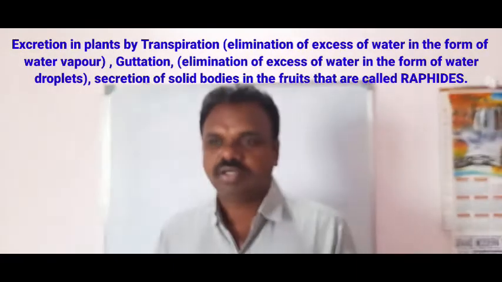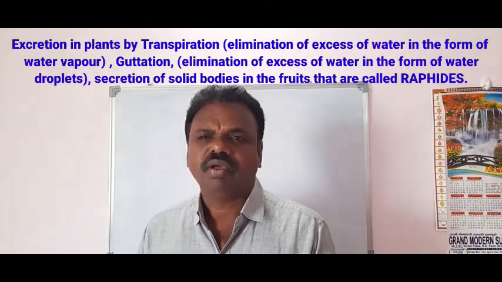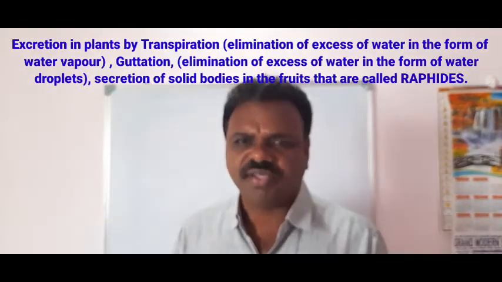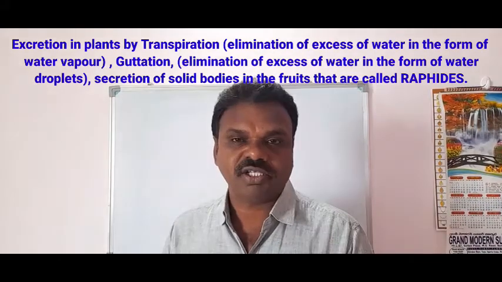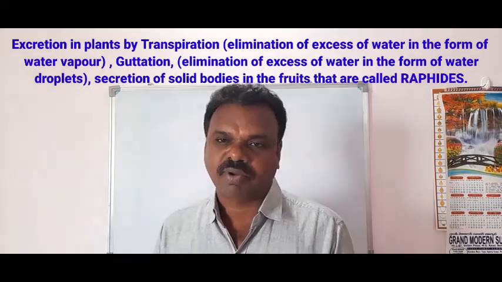Hi everybody. So in this video I'm going to explain about the production of alkaloids in the plants, one of the metabolites that are secreted in the plant parts. We know that plants perform the mechanism of excretion. Excretion is nothing but elimination of wastes. By the process of transpiration, excess water is eliminated from the plant parts.